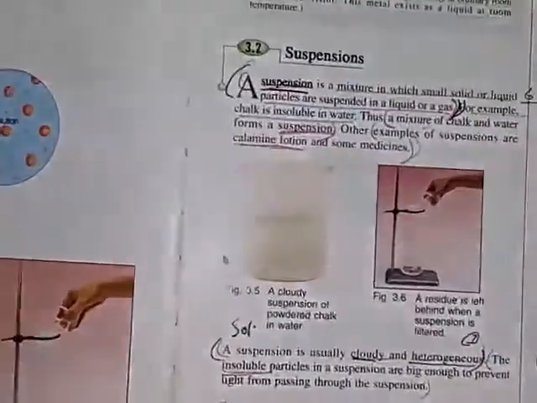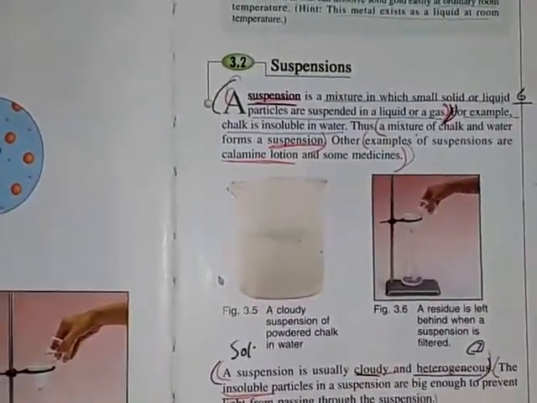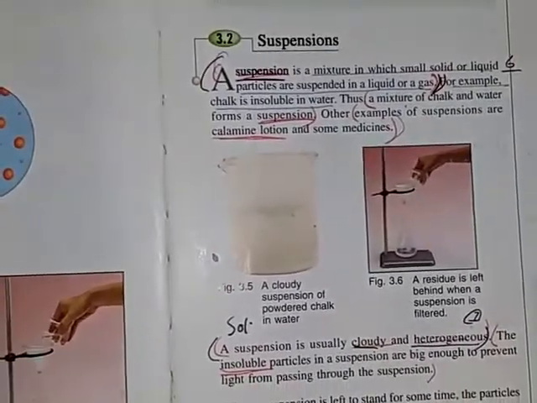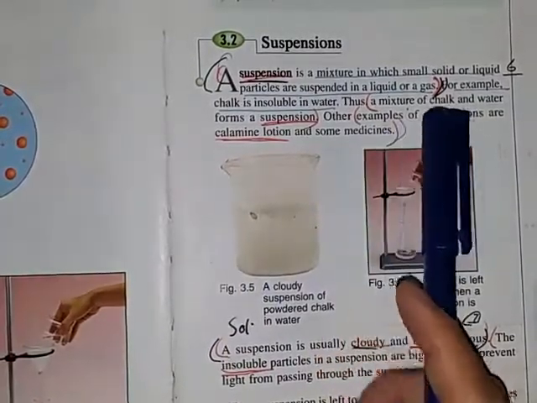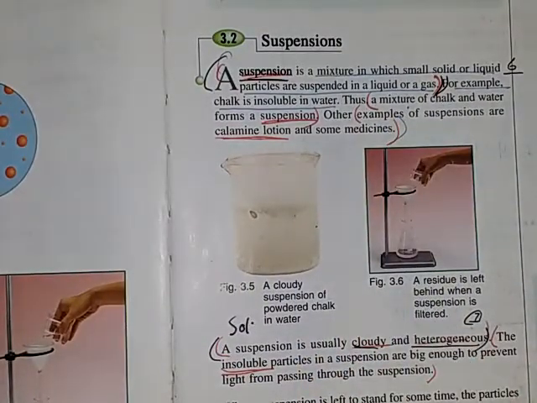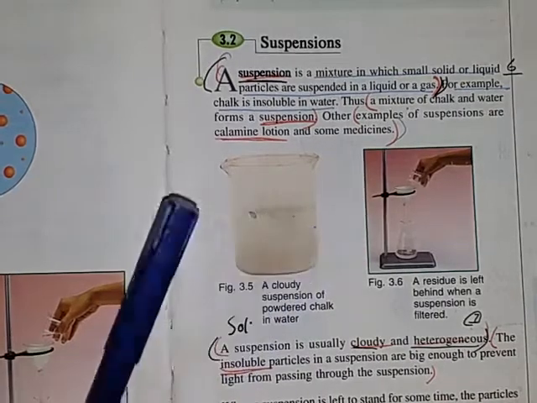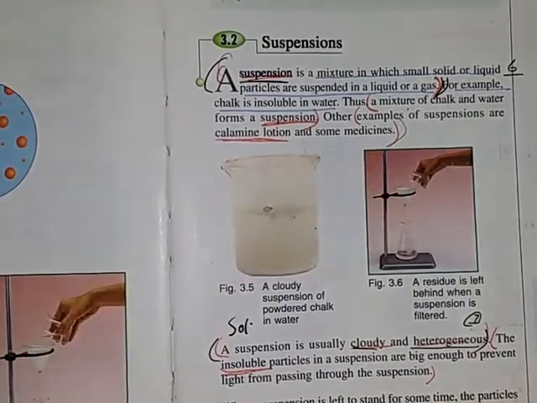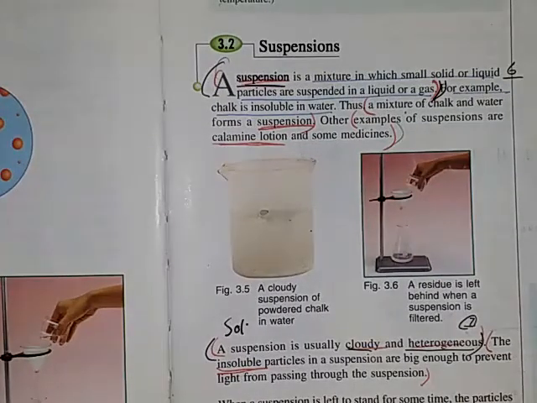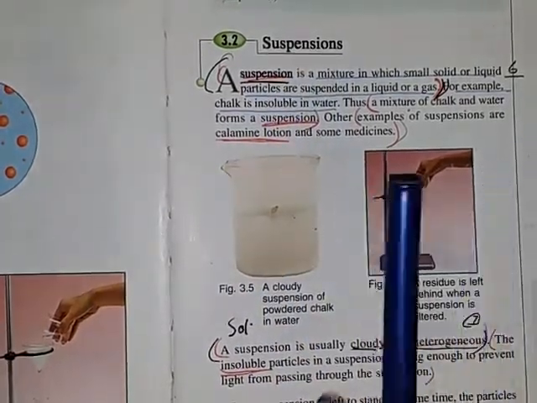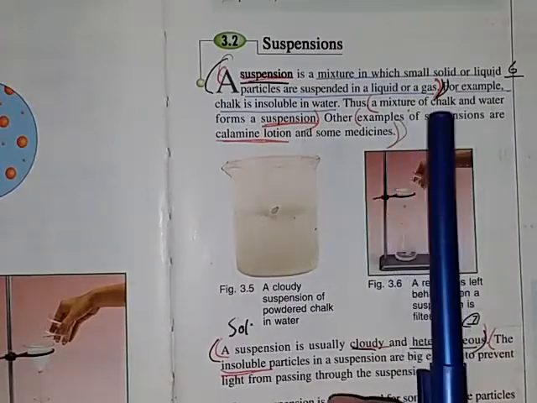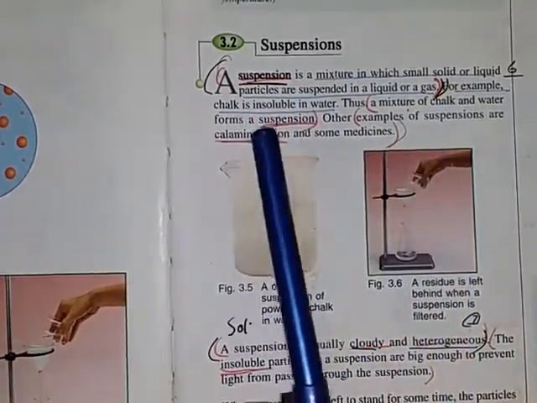Today's topic is suspension. Students, first of all, what is suspension? A suspension is a mixture in which small solid or liquid particles are suspended in a liquid or a gas. Students, we have two types of mixture, that is solution and suspension. A solution is one in which the particles are evenly mixed. There are no particles suspended, but in suspension this small solid or liquid particle remains suspended in the liquid or a gas.